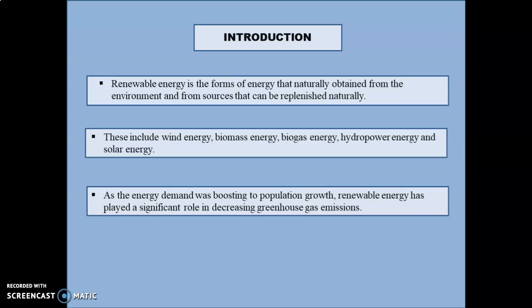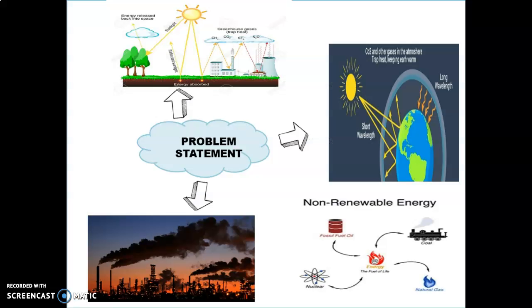Renewable energy is the form of energy that is naturally obtained from the environment and from sources that can be replenished naturally. These include wind energy, biomass energy, biogas energy, hydropower energy, and solar energy. As the energy demand was boosting due to population growth, renewable energy has played a significant role in decreasing greenhouse gas emission.